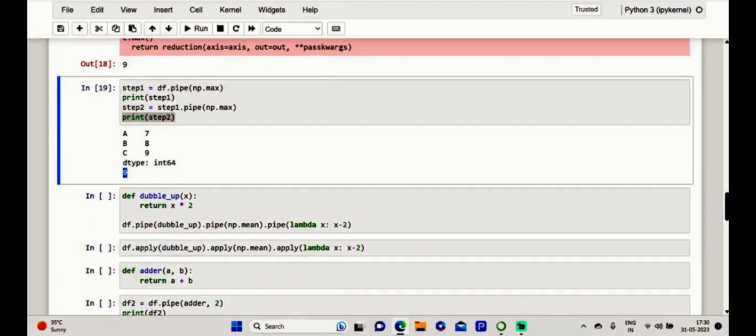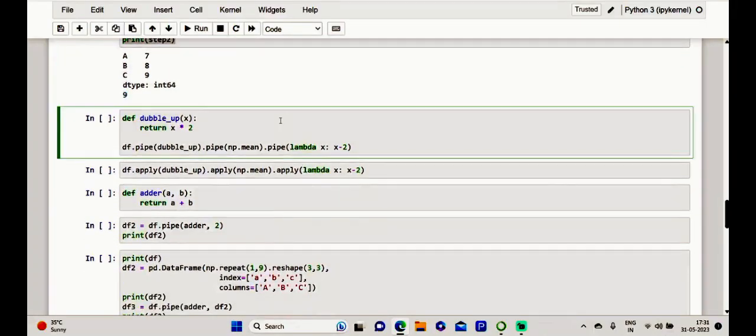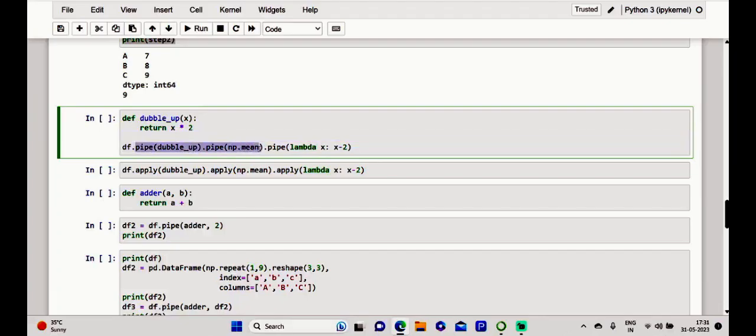Kindly see here, dear friends, if there are aggregating functions, the dimension will decrease. Of course, a series will become a single value and a data frame will become a series. So how can this happen? Let me show it using this double up. Kindly have a note of it. I'm going to give this pipe double up, and here pipe mean value, and at the last we are going to have a lambda function of x minus 2. So x minus 2.